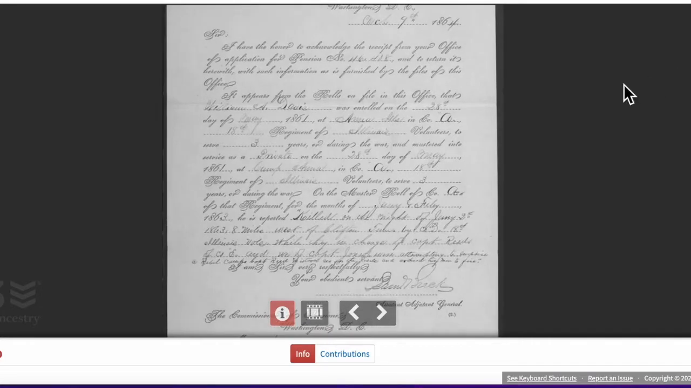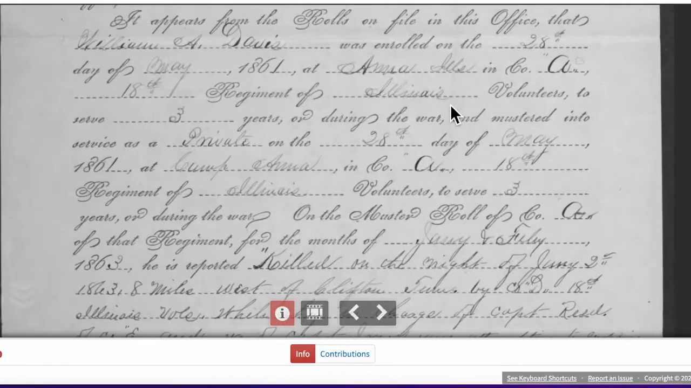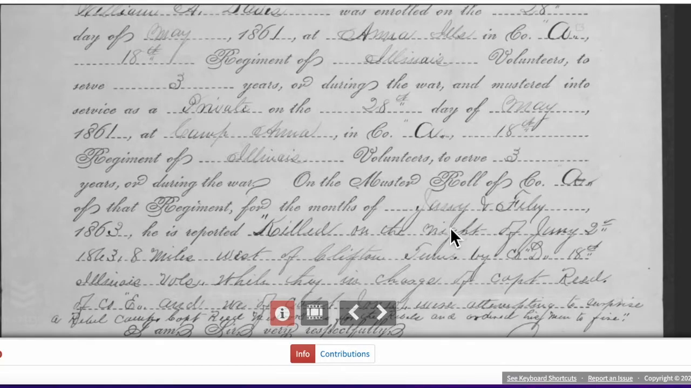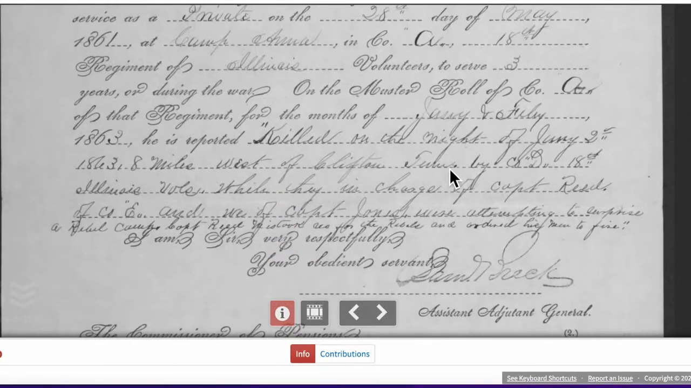Again, here is another document saying that William was enrolled, and it has all these, like I said, pieces of information. Anna, Illinois is where he went to register or volunteer to serve in the Civil War. And it says the months, killed on the night. Again, we see that there, killed by friendly fire.